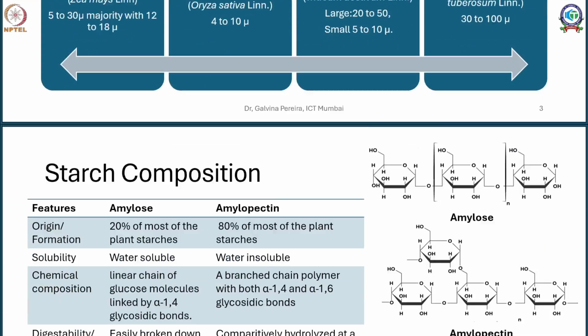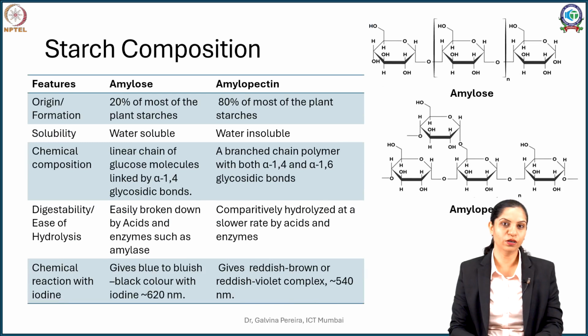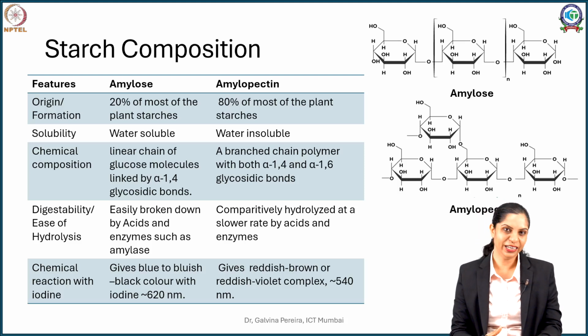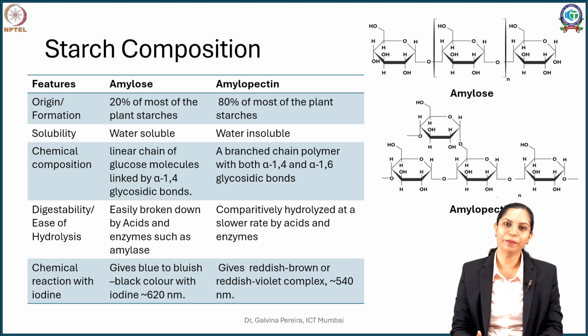So starches are generally made up of polymers of glucose, but depending upon their linkage, you can classify these polymers as amylose and amylopectin. Amylose is a linear polymer, whereas amylopectin is a branched polymer. If I have to give the difference between these two polymers making your starch grain, amylose is the tiny component that is linear, comprising just 20% of most starches, and in some cases it might be even less than 5%.